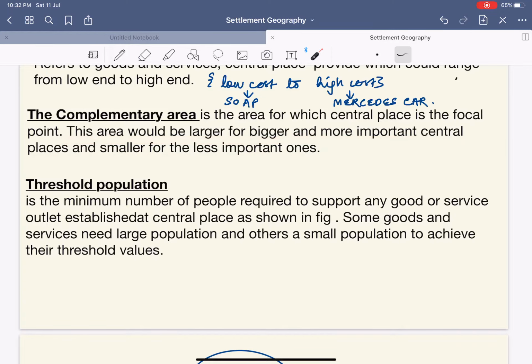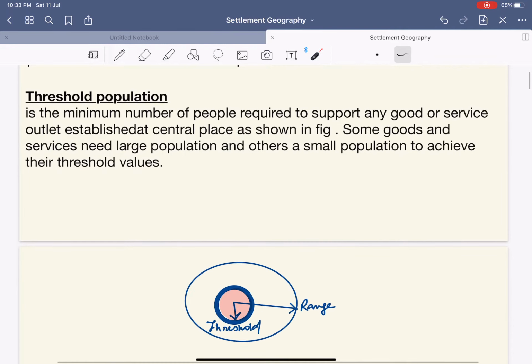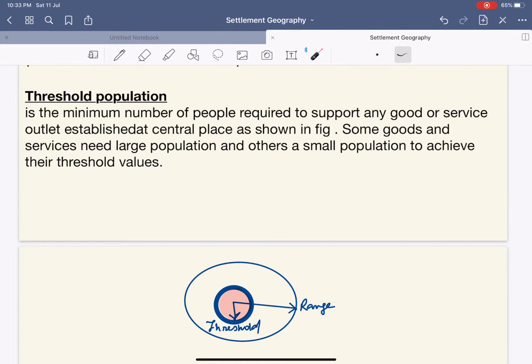So basically, a central place would be bigger for a larger area, whereas it would be smaller for a smaller area. This is the simple logic. Threshold population: it says that this is the minimum number of people required to support any goods and services outlet established at the central point, as shown in this figure. Just simply understand this with an example.